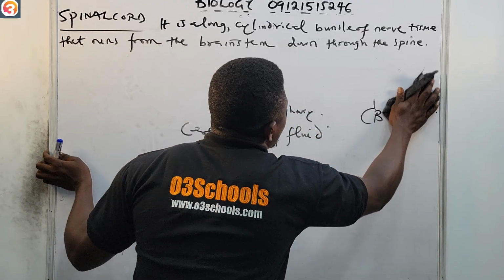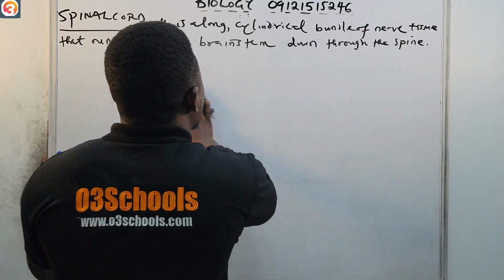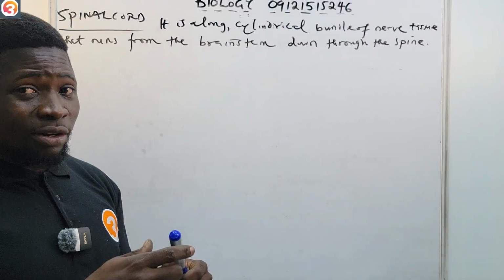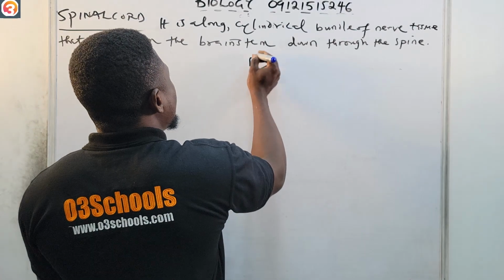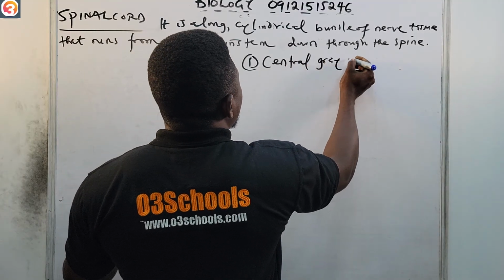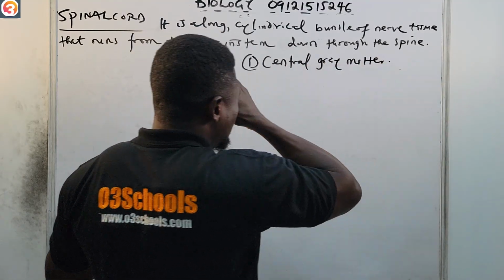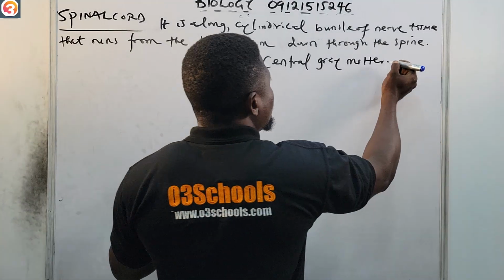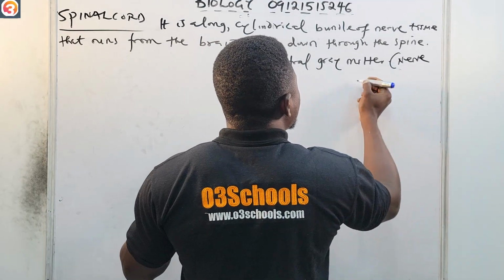Now let us see the structure of the spinal cord. The spinal cord contains three main things. Number one is the central gray matter. This central gray matter contains nerve cell bodies.